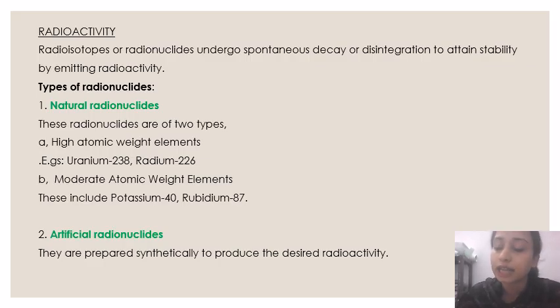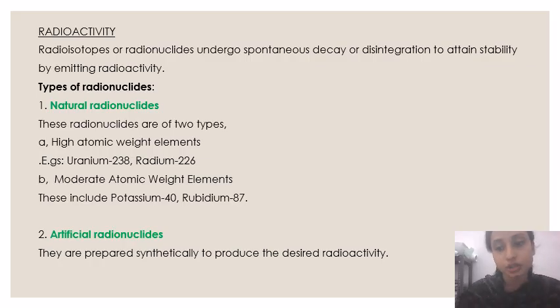There are different types of radionuclides based on their source. They are classified into natural radioactive nuclides and artificial radionuclides. Natural radionuclides occur naturally, and artificial radionuclides are synthesized artificially.